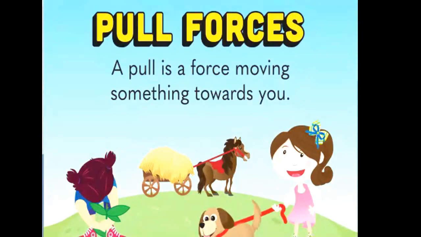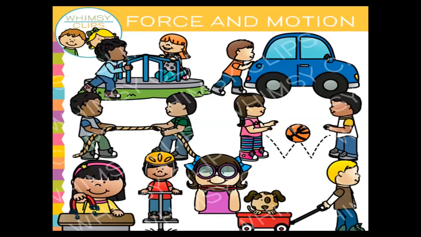Okay, beta, look at this. In this picture, she has a dog rope in her hand. What do you see in this picture? You can see that both a girl and a boy are playing with the seesaw.